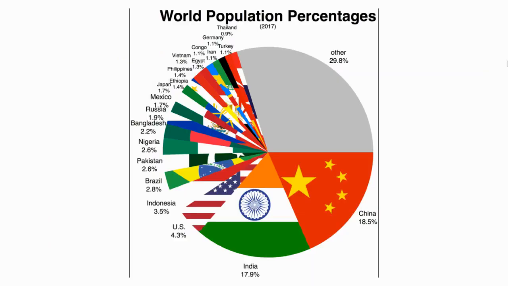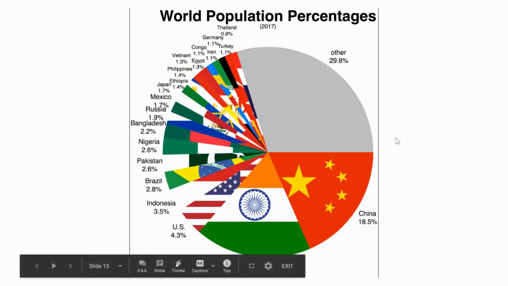So I know you've already seen a chart, but I like this graphic. I'm a visual learner. So this is a pie chart of the total world population from 2017. And this just gives you a big eye-opening glance into what we're really talking about when we discuss population. So when you look at the total of the world, the majority of the people here are obviously going to be of the other countries. But you can see here that China is about 18.5% of total world population. China is the most populated country in the world.